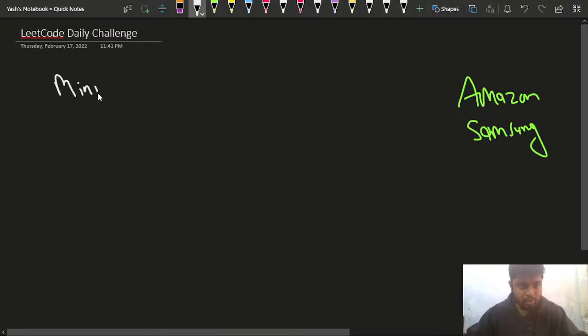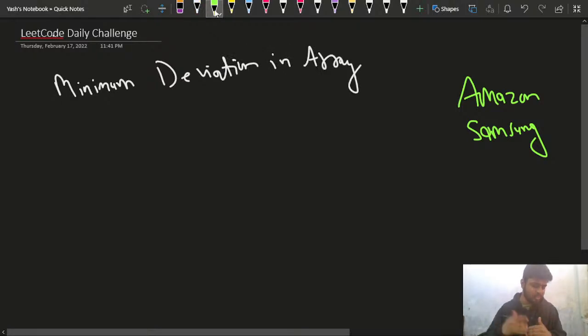So in this, what you have to do is you have to find the minimum deviation in an array. So basically this is an array based problem. The problem statement is very basic. We'll be learning how we have to do everything in this particular problem.